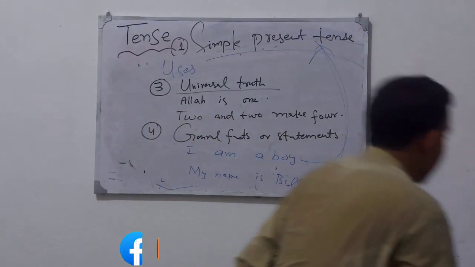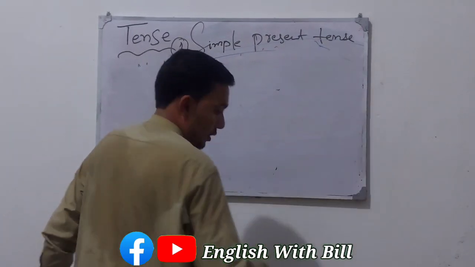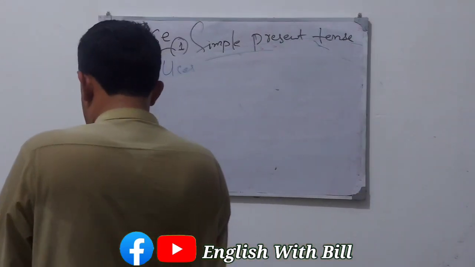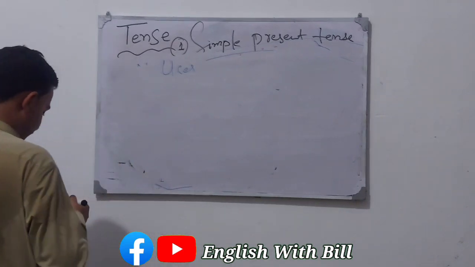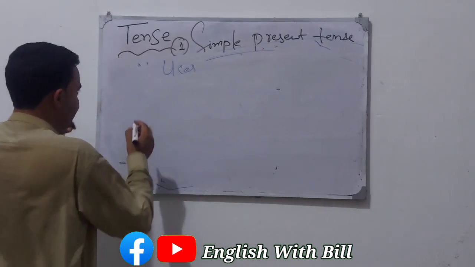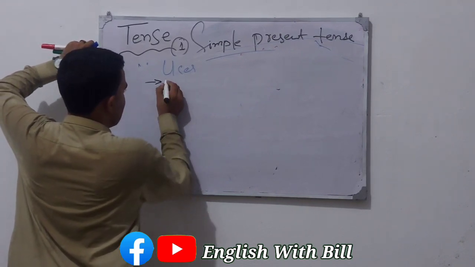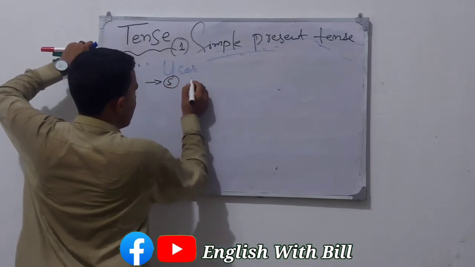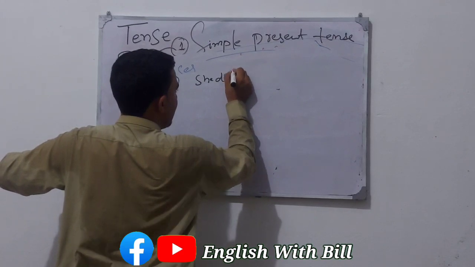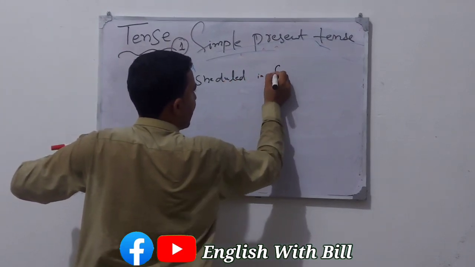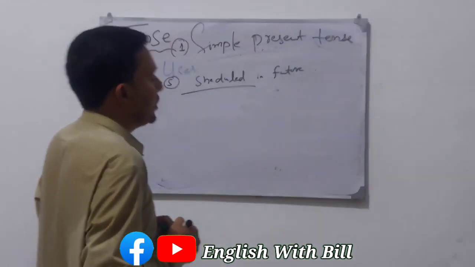Moving to the fifth use of simple present tense, we are talking about scheduled events, the action which will happen in future but is scheduled. So we will use simple present tense.